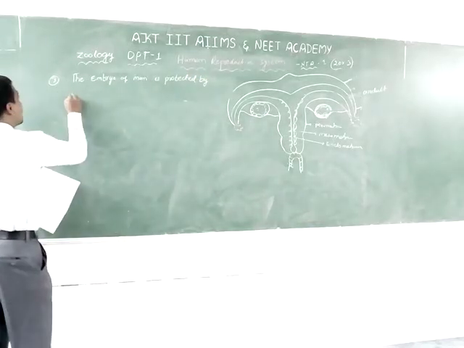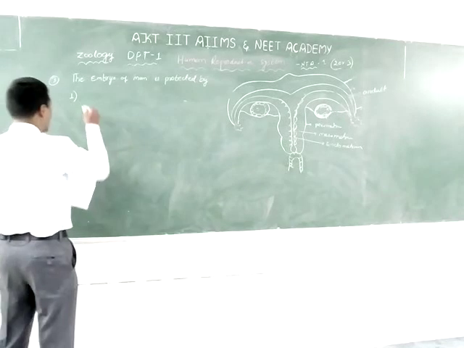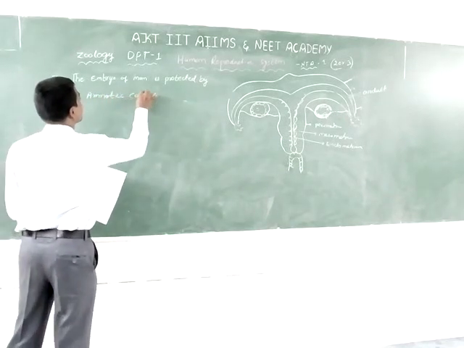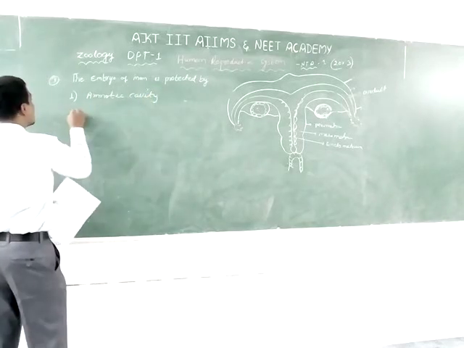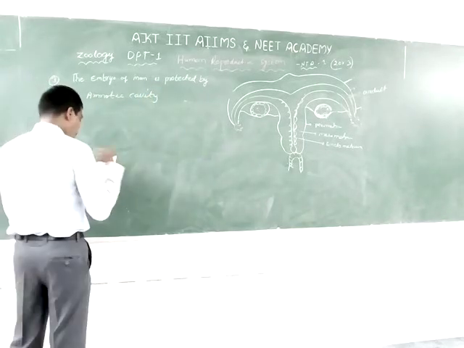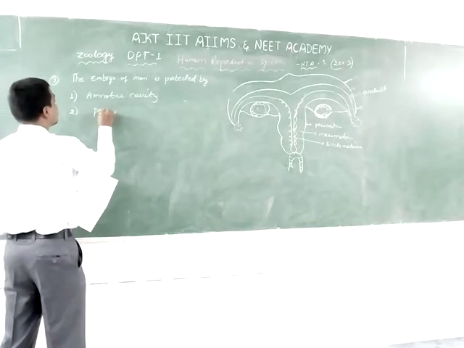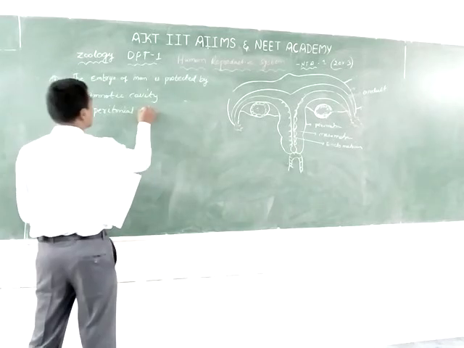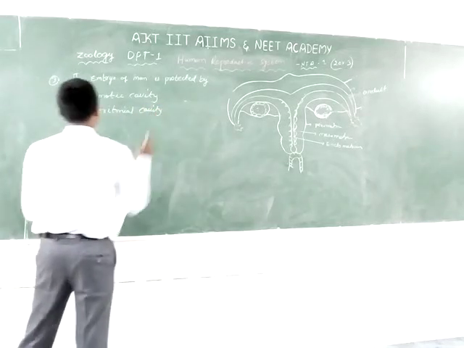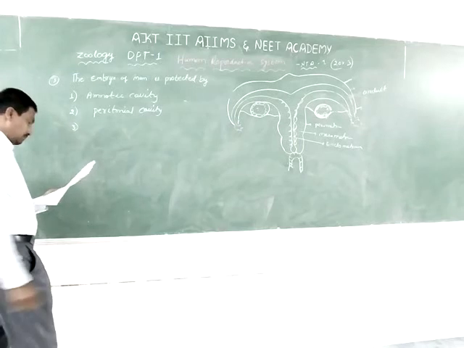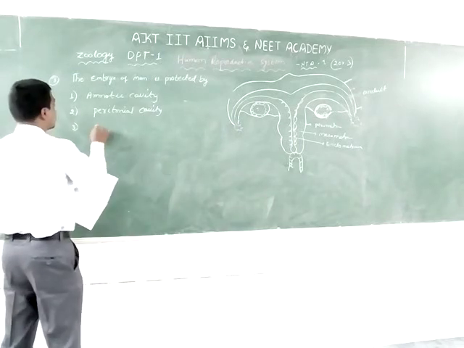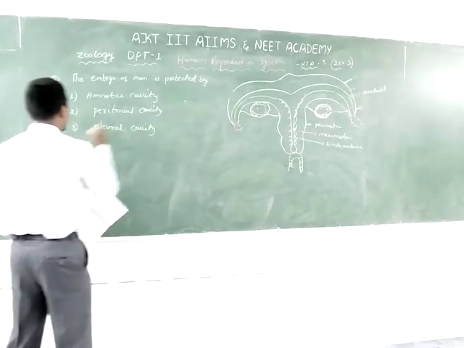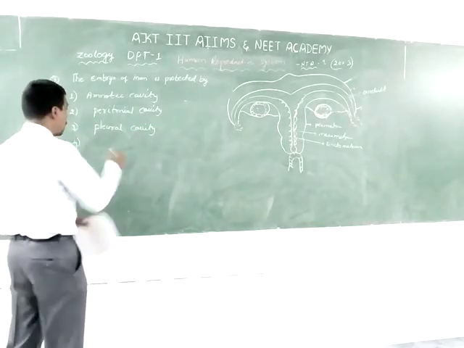The first option is amniotic cavity. The second one is peritoneal cavity. The third one is pleural cavity. The fourth one is all of the above.